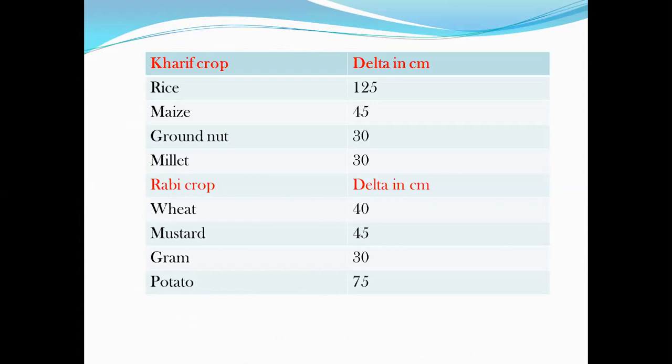Next, for rabi crops like beet, mustard, gram, and potato, the delta in centimeters is 40, 45, 30, 30, and the last, for potato, is 75 centimeters. So these are the different types of crops with their values of delta in centimeters.